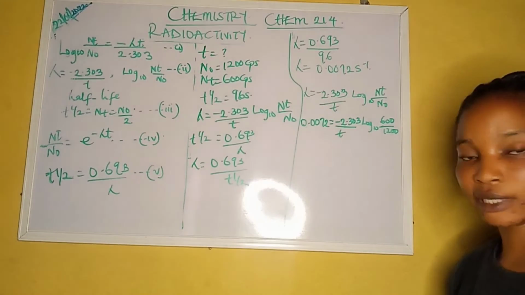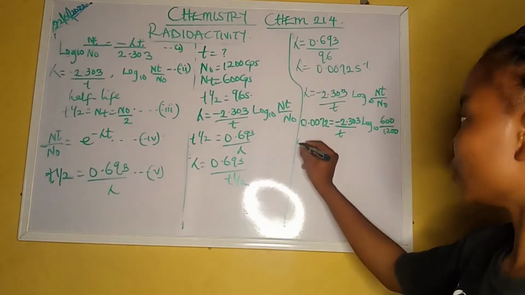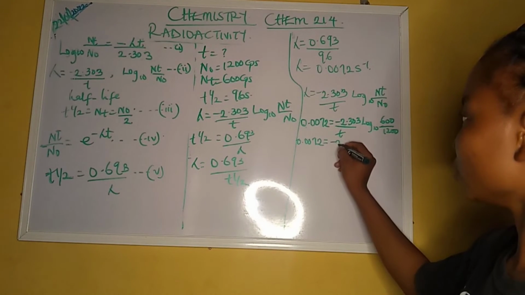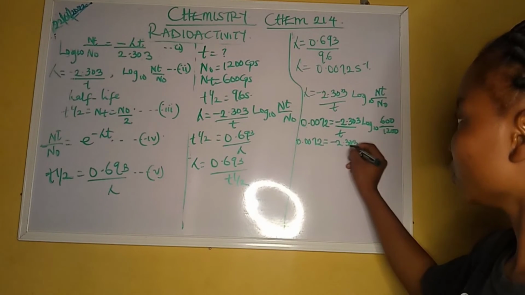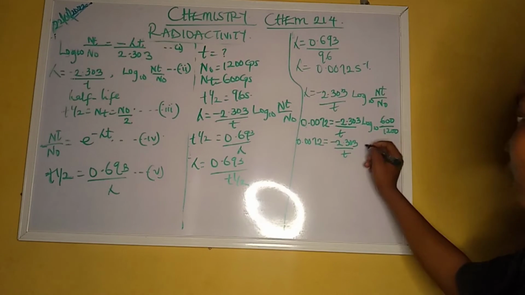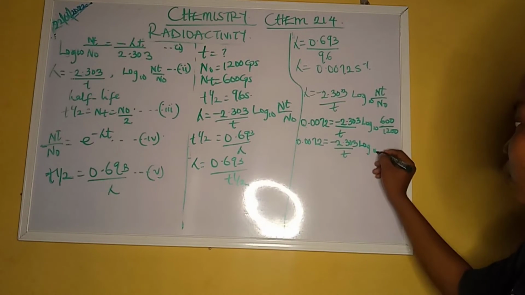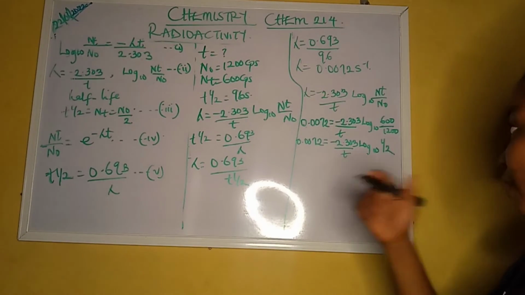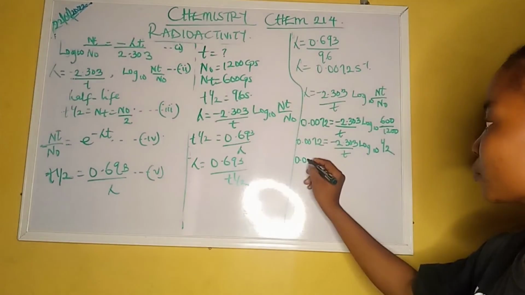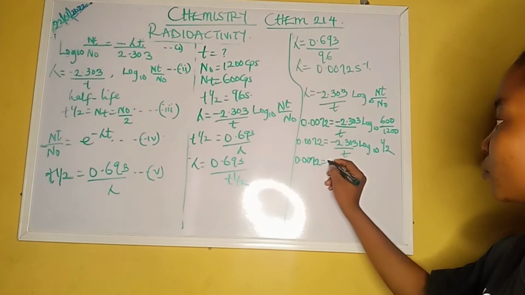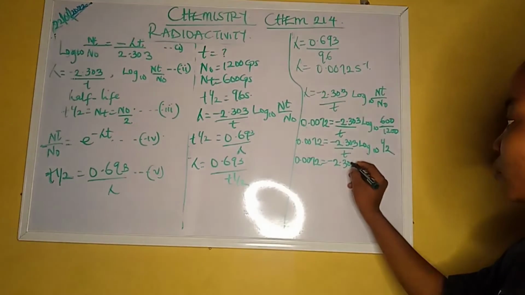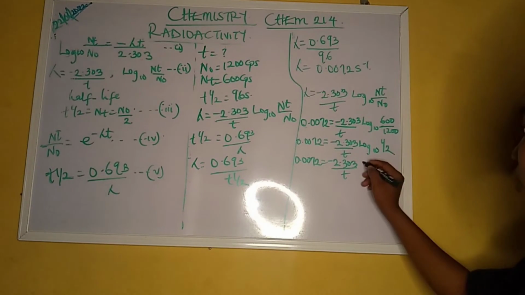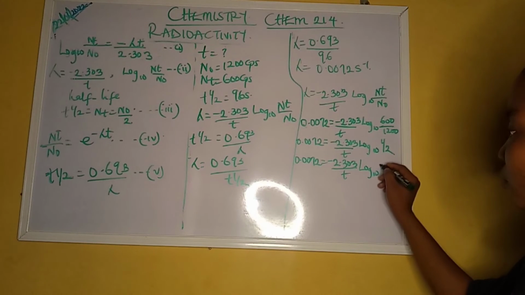I hope you're following. Now we have 0.0072 is equal to minus 2.303 over t. Break this down. I should have log 10 of 1 over 2. Yes. Therefore, I have over t log 10 of 0.5.